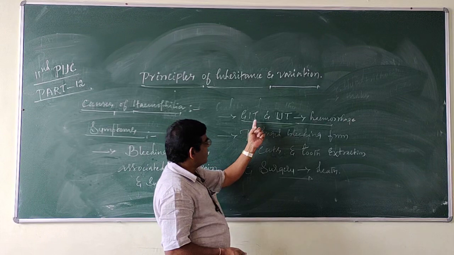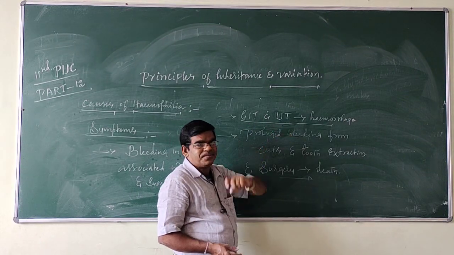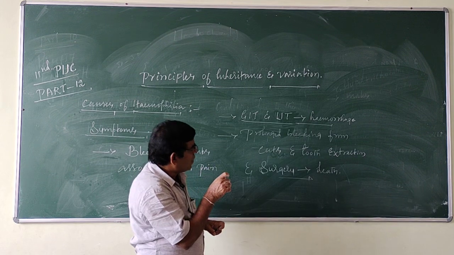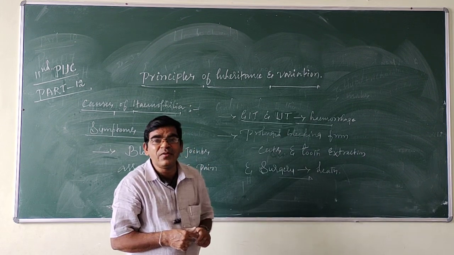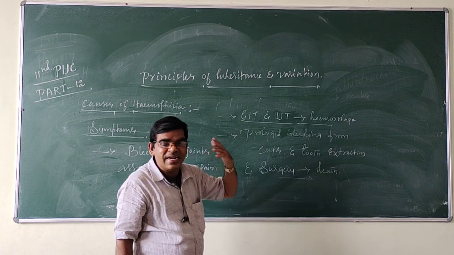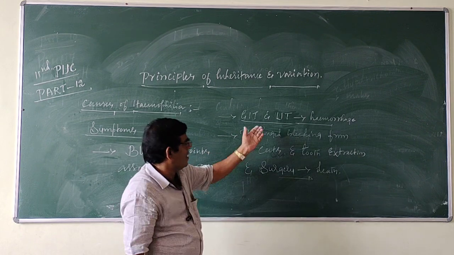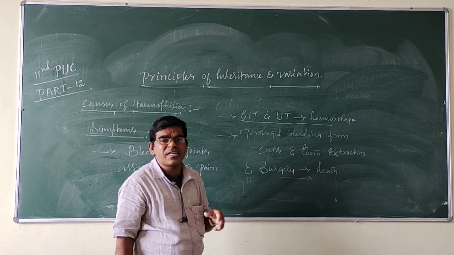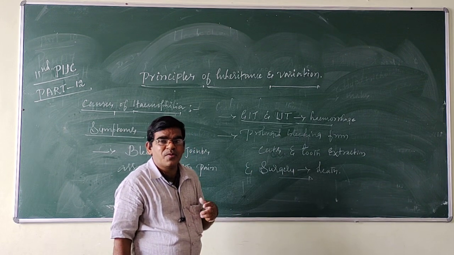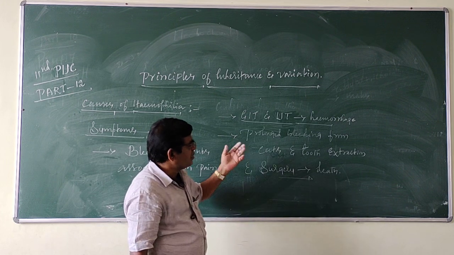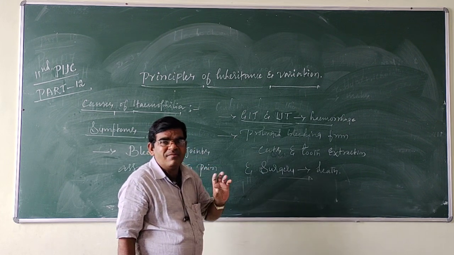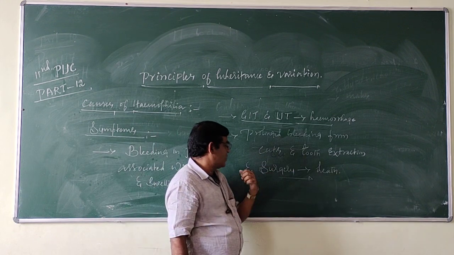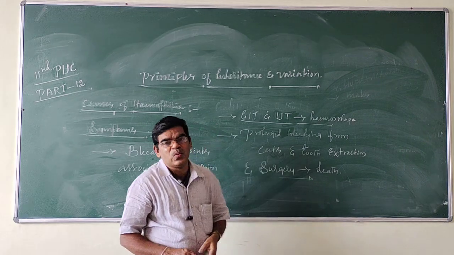Then gastrointestinal tract and urinary tract: in both, hemorrhage, meaning bleeding, will occur. Prolonged bleeding from cuts. Cuts means injury. Suppose the person is injured, from that injury prolonged bleeding occurs. And tooth extraction and surgery may lead to death.